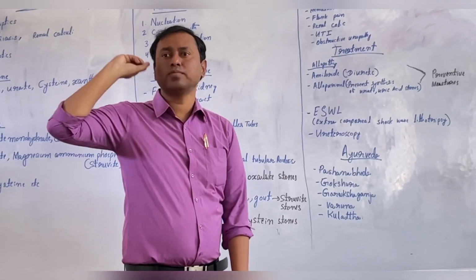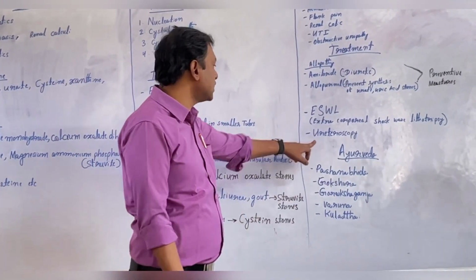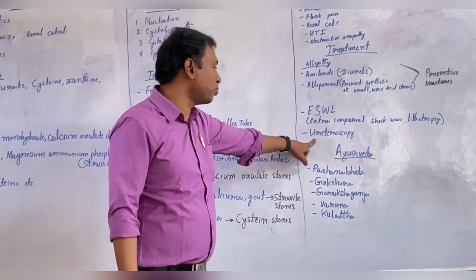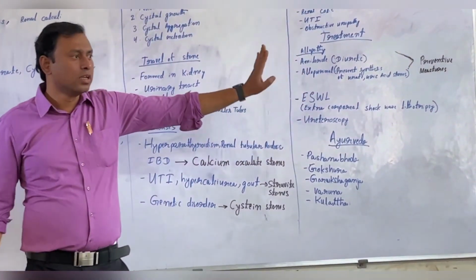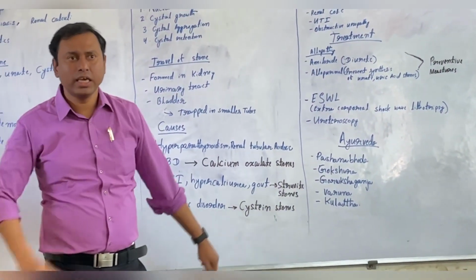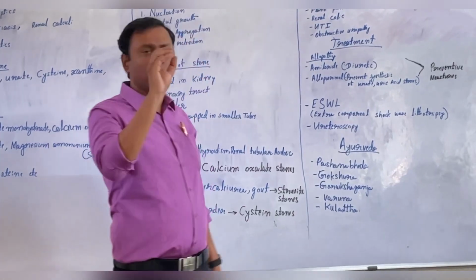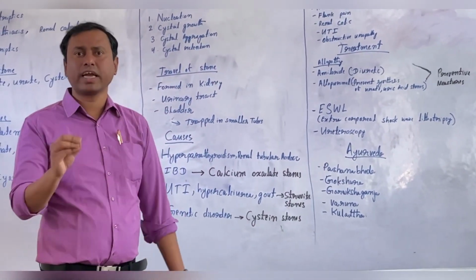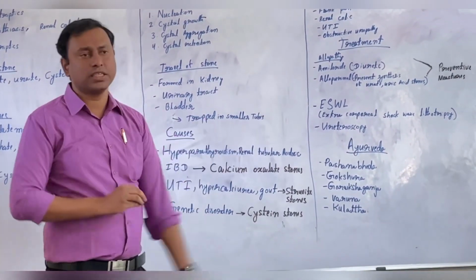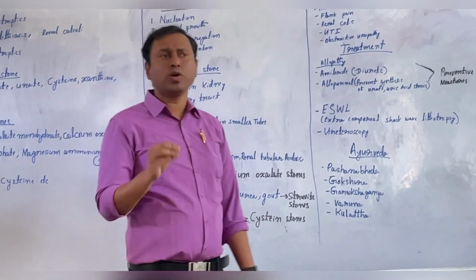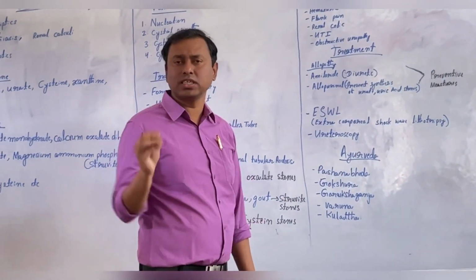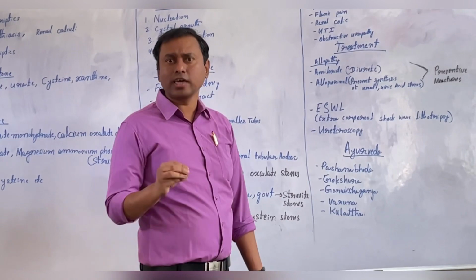This is a surgical process called ureteroscopy. This is about allopathy. Here the treatment is only preventive measures, and second, major surgery. There are no tablets or medicines available to break the kidney stones.